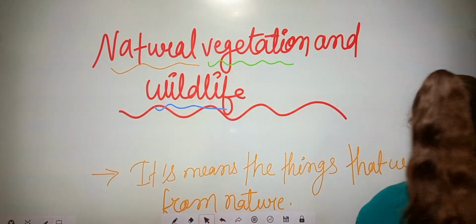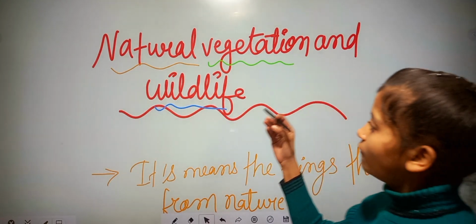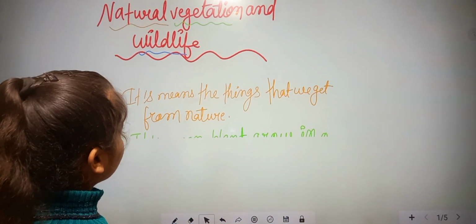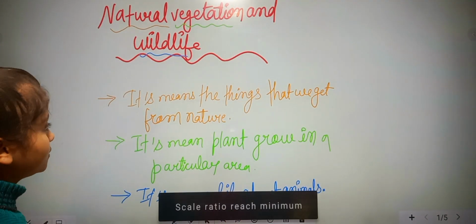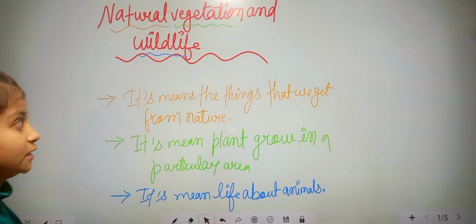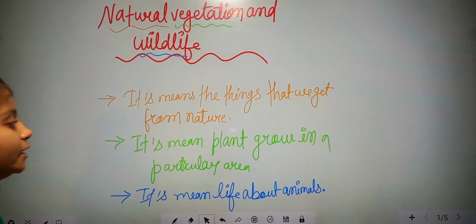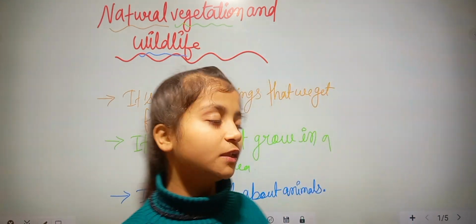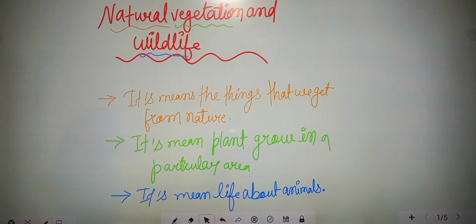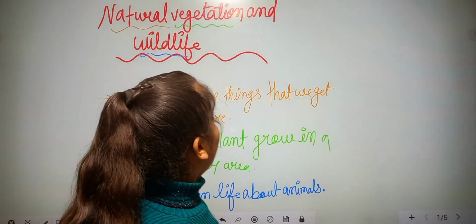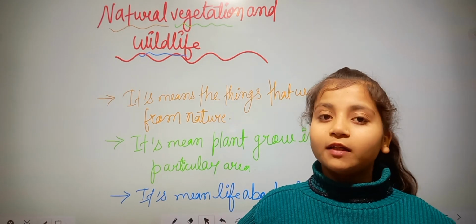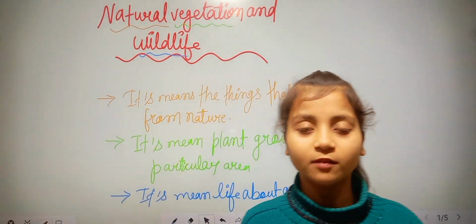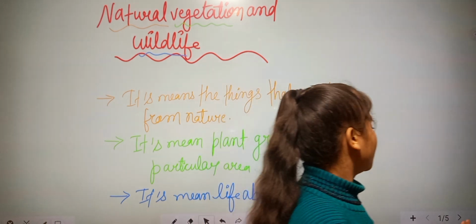So here is the meaning of the chapter, what we read here, the natural things. Let us discuss natural vegetation and its wildlife. We have discussed the terms one by one: what is natural, what is vegetation and wildlife. It means in this chapter we will read about natural vegetation and its wildlife. It means the plants that we get from nature. And wildlife means where the wild animals live. Okay.